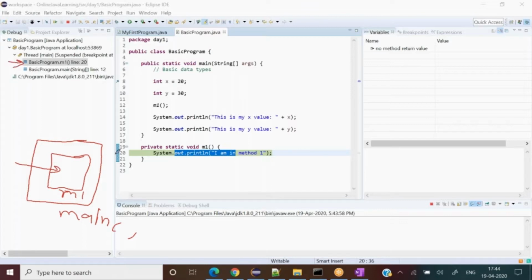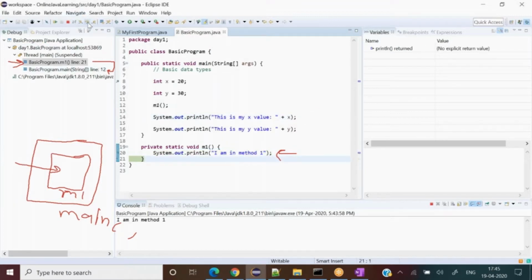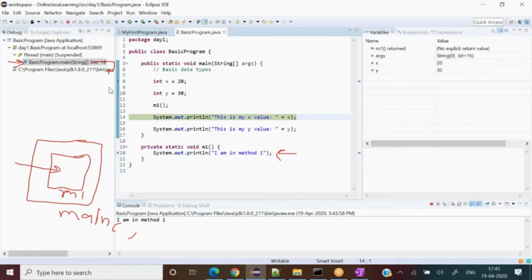If I come outside this, it would disappear. So focus over here. When I go outside this method, this particular M1 would disappear from this stack frame. So keep on watching. I just press F6, and one more time here. See, that has disappeared, right? So what does the stack frame say? I am out of that M1 now. We are no longer living in M1.